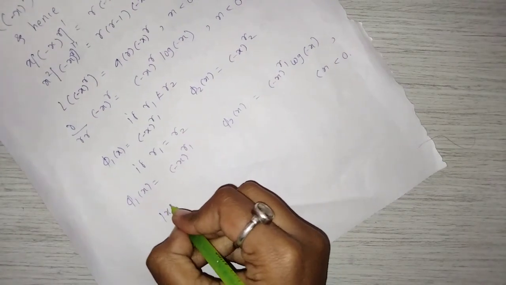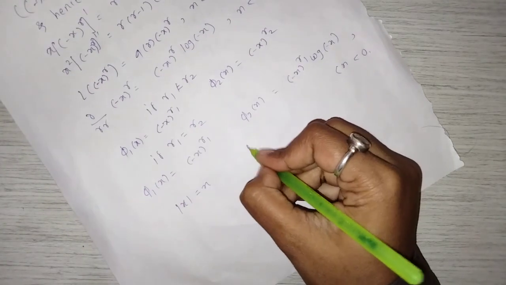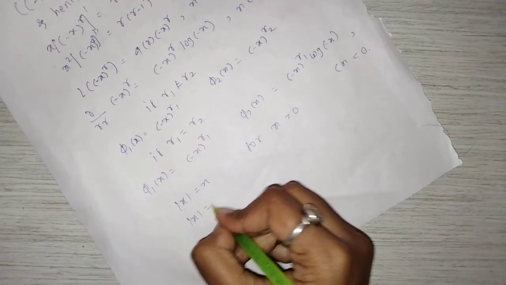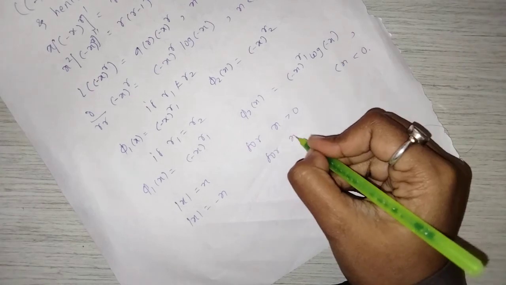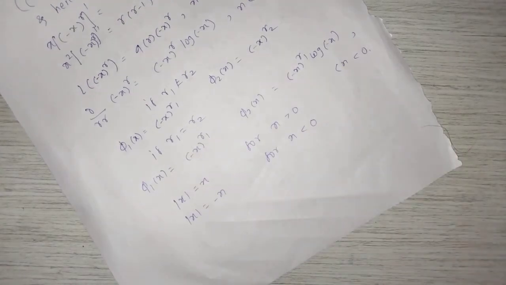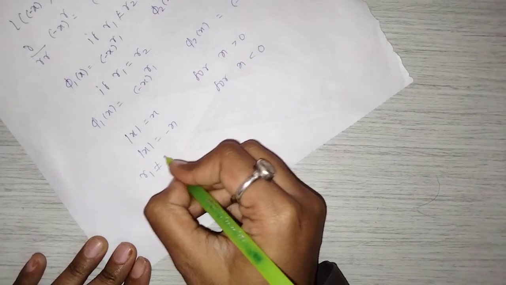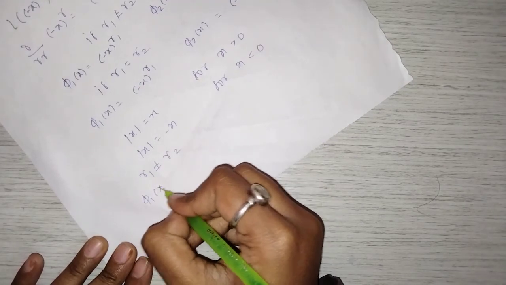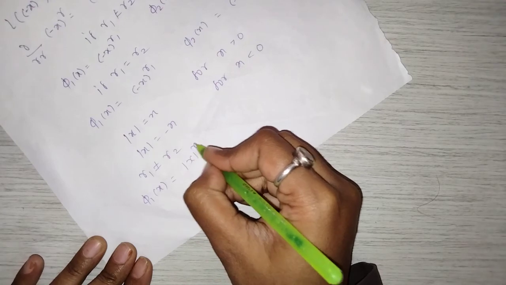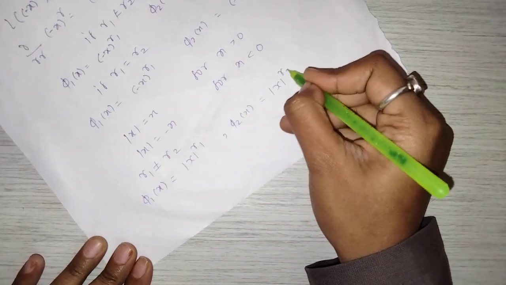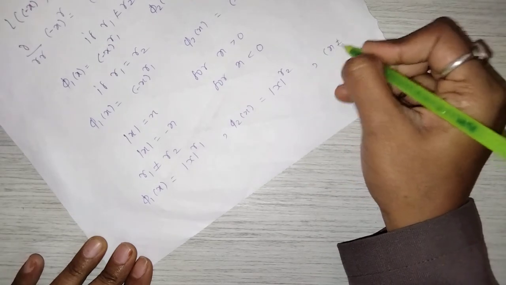Since mod x equals x for x greater than 0 and mod x equals minus x for x less than 0, we can write the solutions for any x not equal to 0 in the following way. In case r1 is not equal to r2, we have phi 1 of x equal to mod x raised to r1 and phi 2 of x equal to mod x raised to r2, where x is not equal to 0.